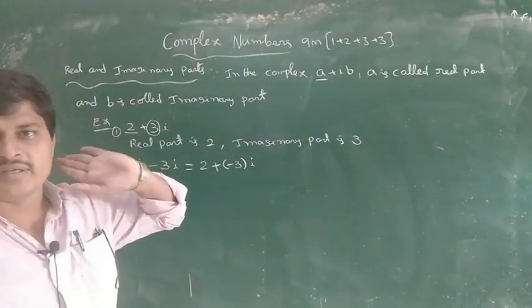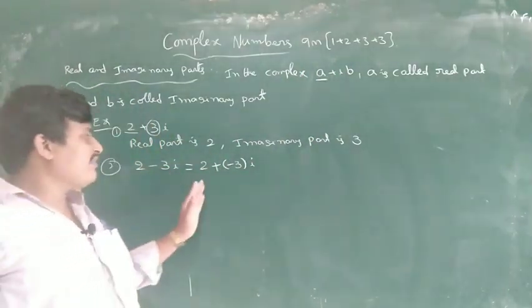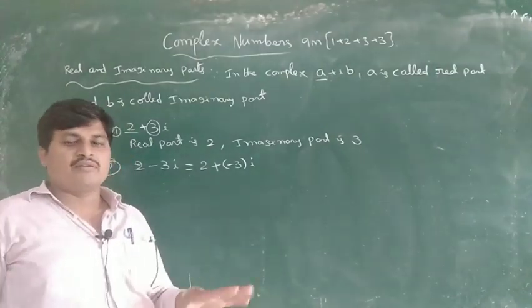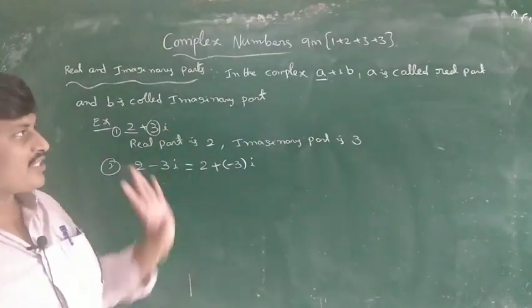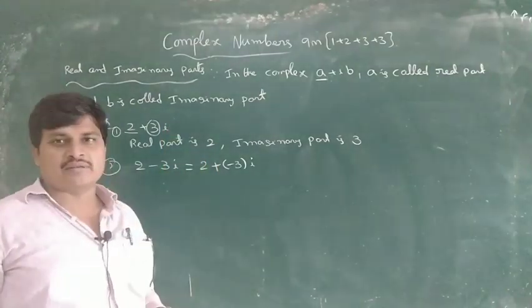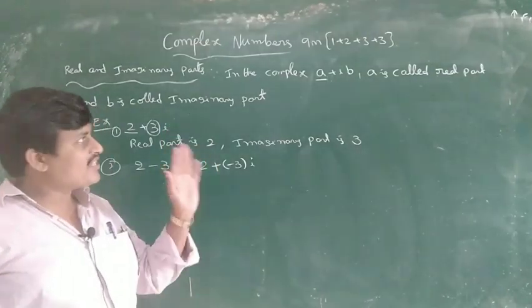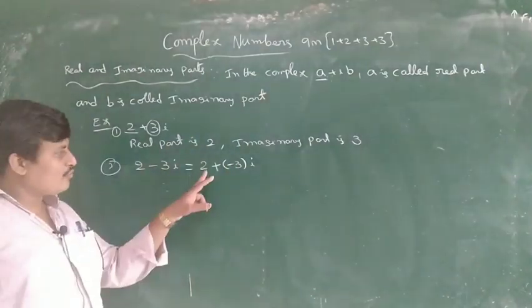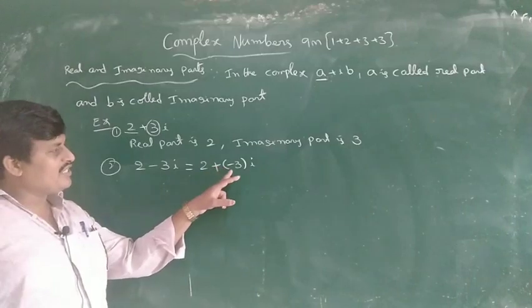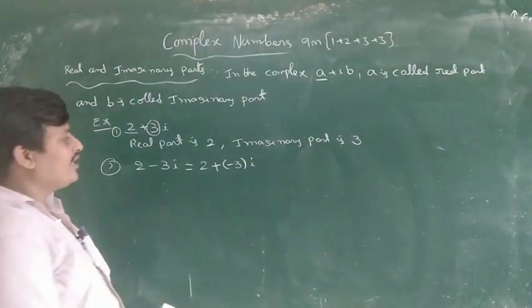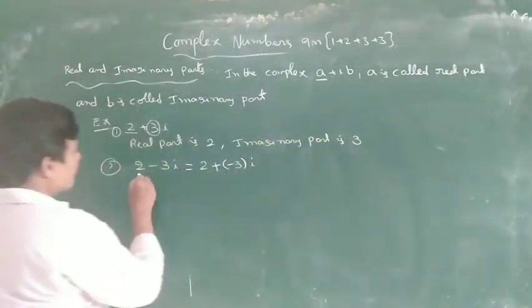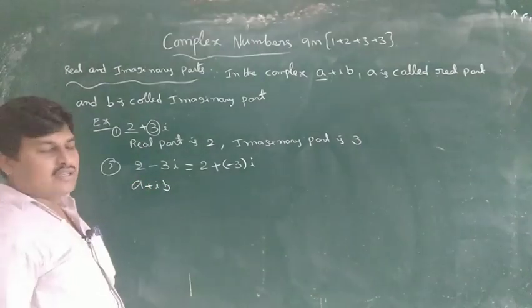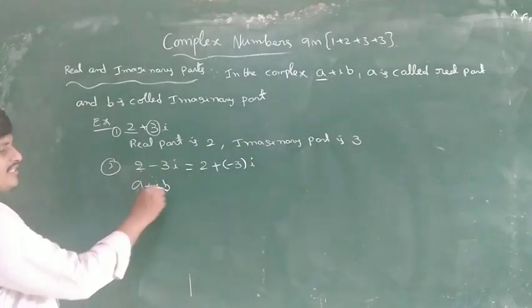Comparing the given problem with a plus ib,